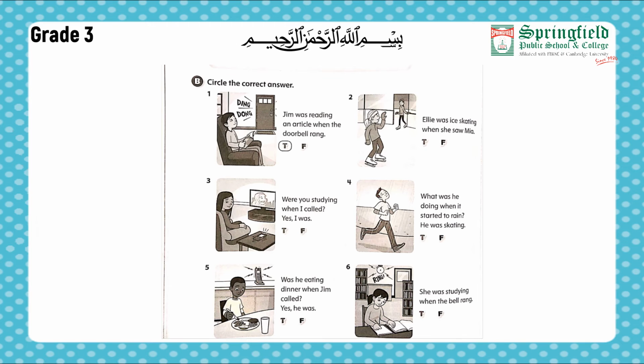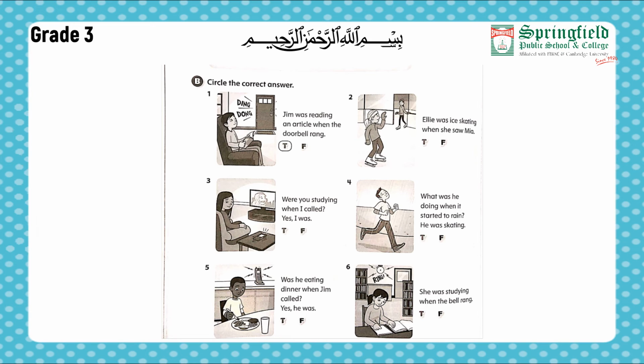Picture number 3. Were you studying when I called? Yes, I was. So is the girl studying when there is a phone ringing? No, she is watching the television. So it is false. We are going to circle F. Statement 4. What was he doing when it started to rain? He was skating. Is the boy skating when it's raining? No, he was jogging or he was running. So this statement is also false. We are going to circle F.